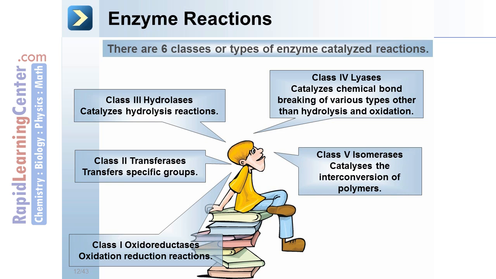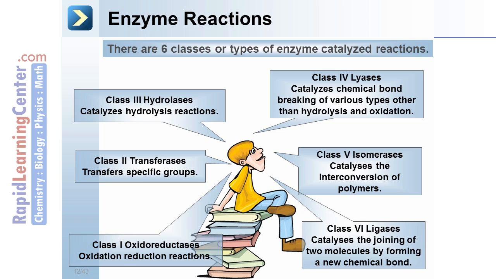Class 5, isomerases. Catalyze the interconversion of isomers. And Class 6, ligases. They catalyze the joining of two molecules by forming a new chemical bond.